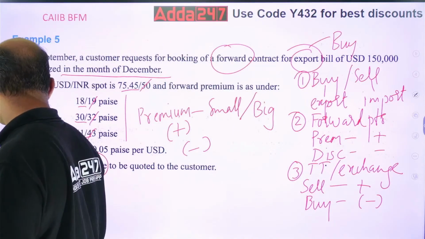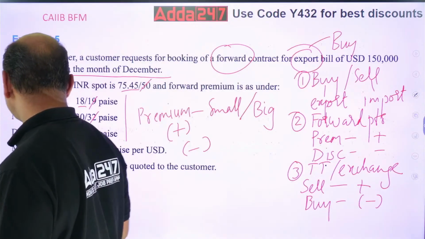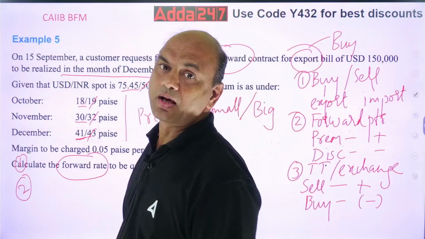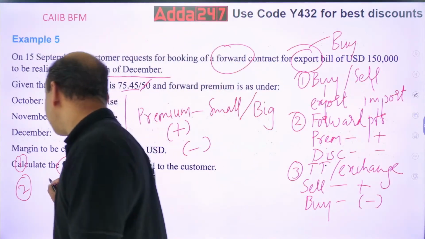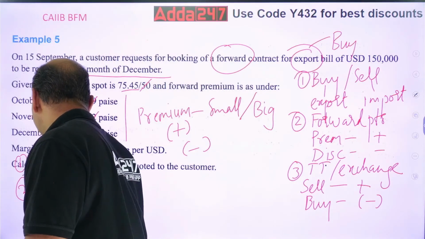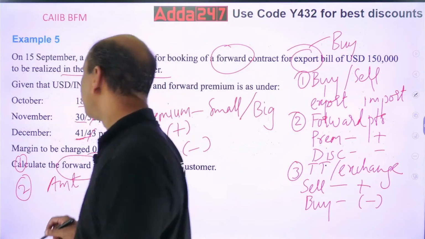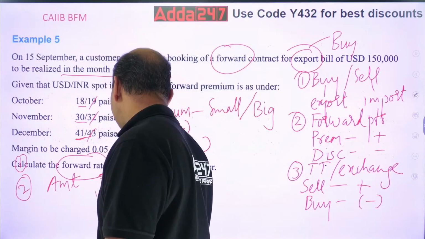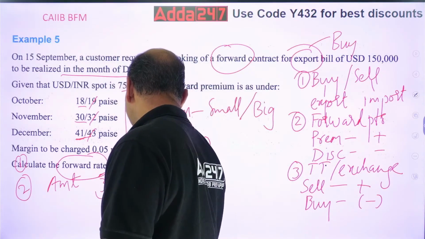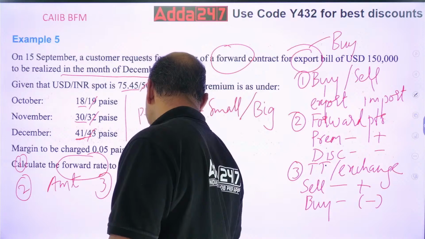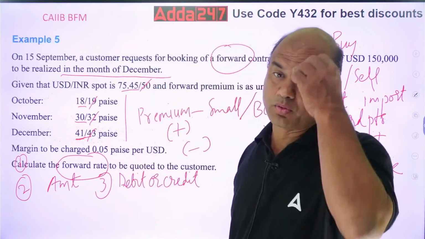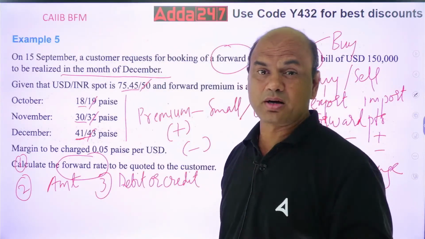Second one, for the same, calculate the amount. And also third, will you debit or credit the amount? This is also important. Many of the students know how to find the rate, but they don't know whether it's debit or credit.